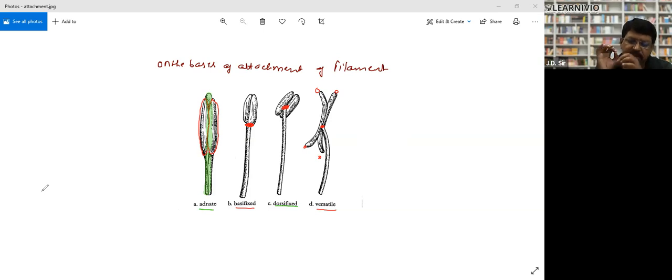Basifix has been asked, adnate has been asked, versatile has been asked many times, right? So take the screenshot and keep it in mind. It's very important for your medical exams. So this is not in your NCERT, but they ask the question.